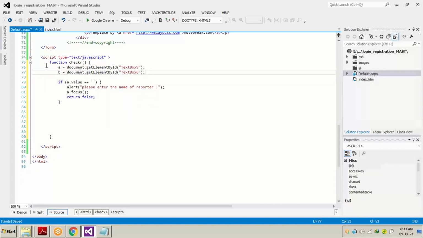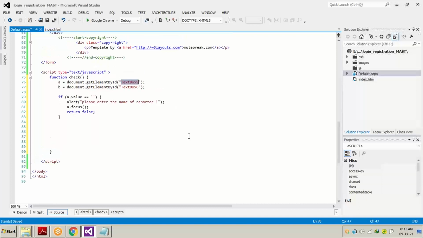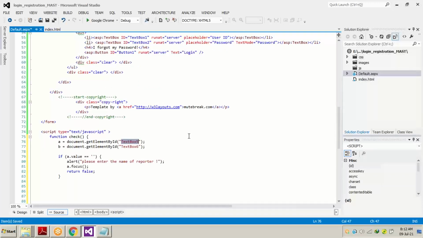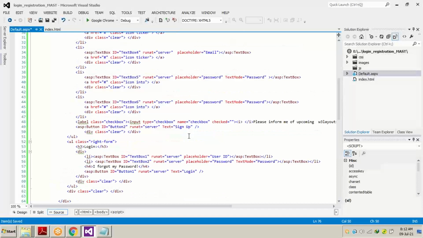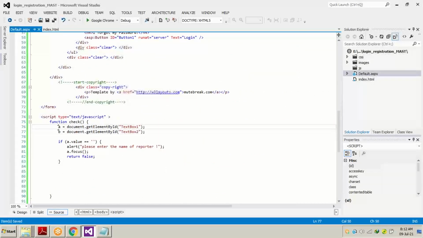First of all, we have to create a function, and we have to write the name of the function. The function name is check. We just rename it check. And remember, this curly bracket is closing right here. We declared 2 variables, A and B, and they control the text boxes 1 and 2, because 1 is the user ID and 2 is the password for the login side. A has all the values from text box 1, B has all the values from text box 2.